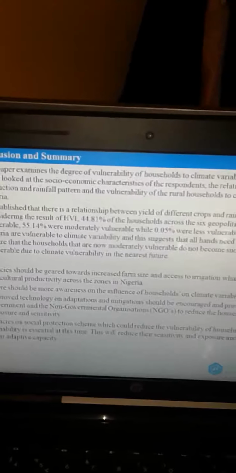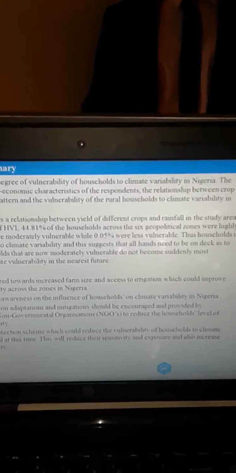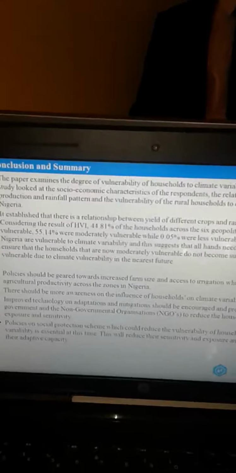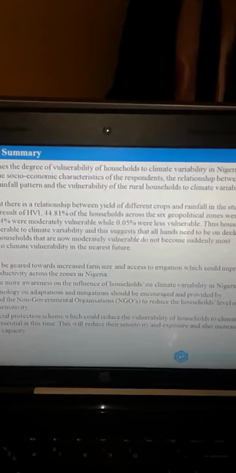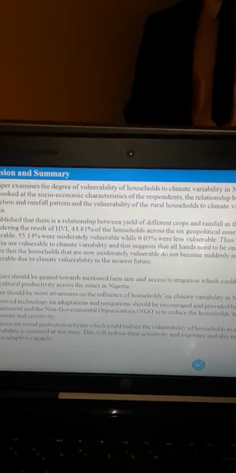Conclusion and summary. It was concluded that most of the households in the area were within the age range of 19 to 54. It shows that they are in the active field and they will do anything to sustain their living. And it was established that households in the area are vulnerable to climate variability. And it shows that climate variability has both positive and negative influence on agricultural productivity.